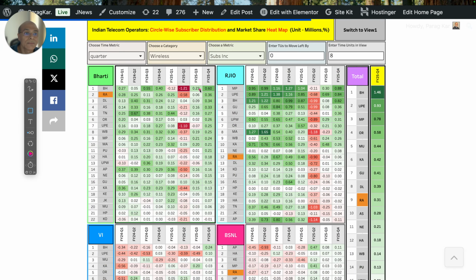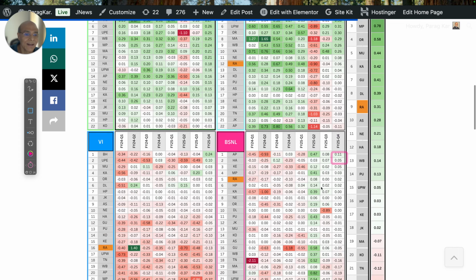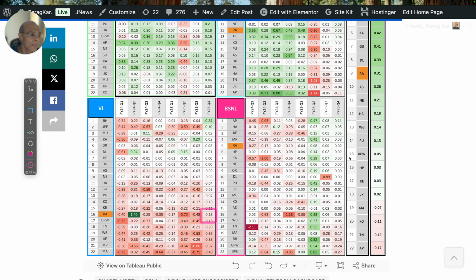Now, here Bharti is gaining subscribers in Rajasthan, which makes sense. Reliance Jio is not, and then Vodafone Idea is losing, and then BSNL is somehow slightly positive. Let's forget about Assam.